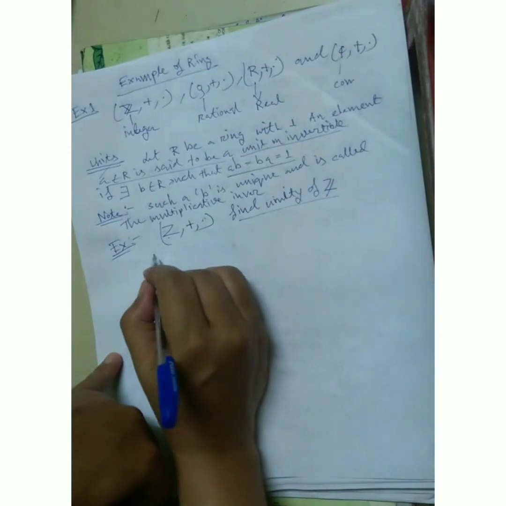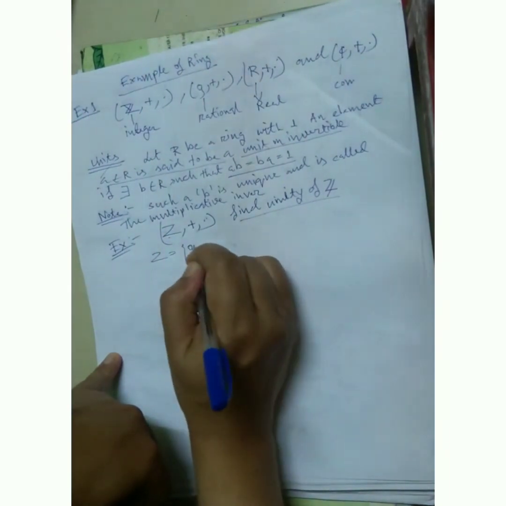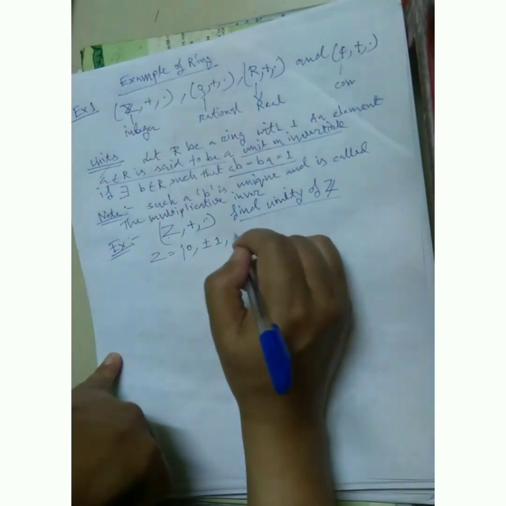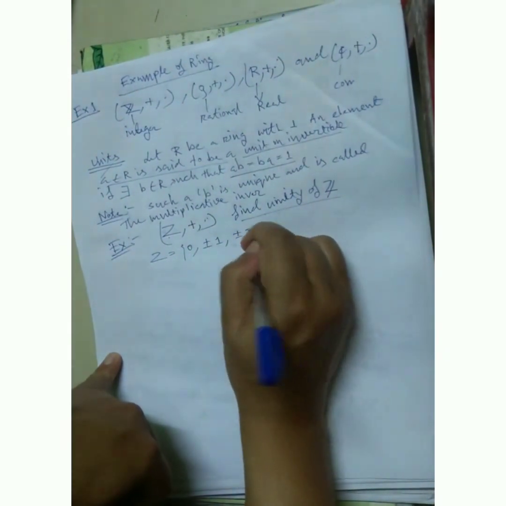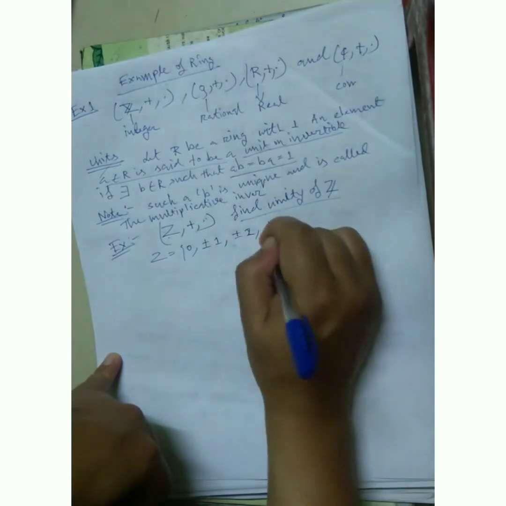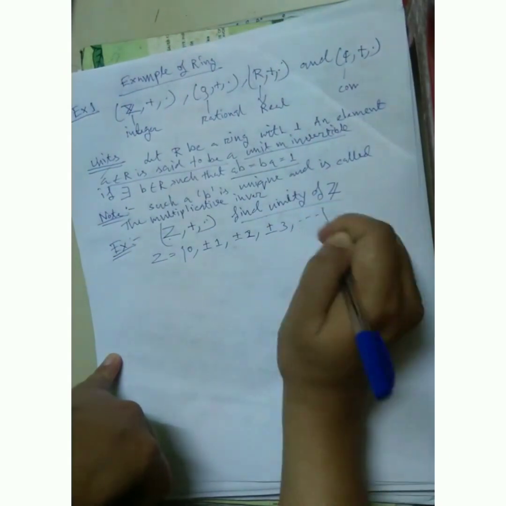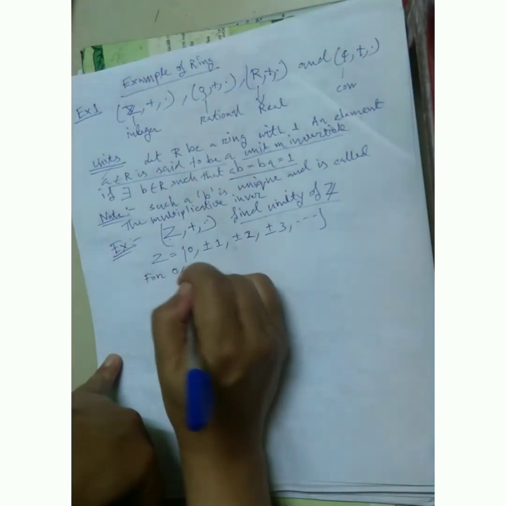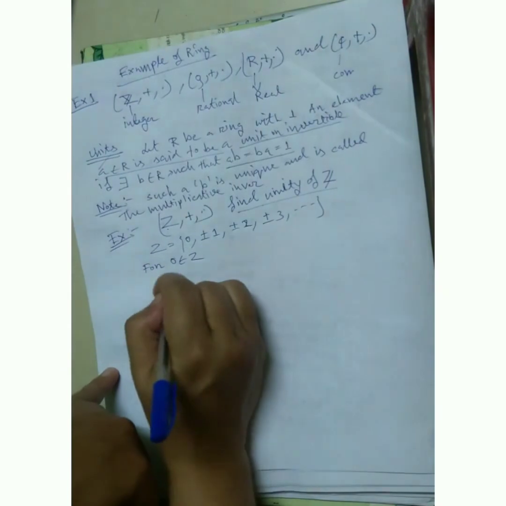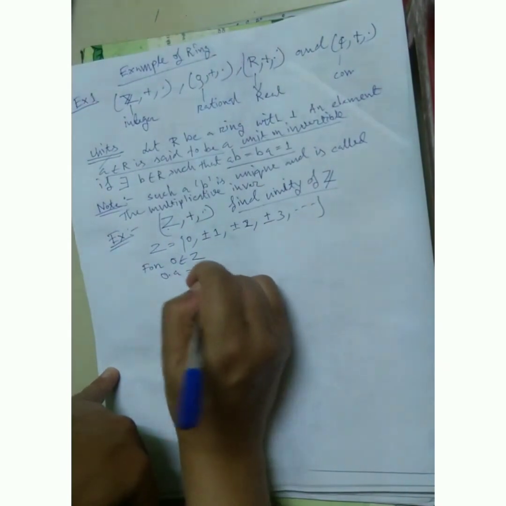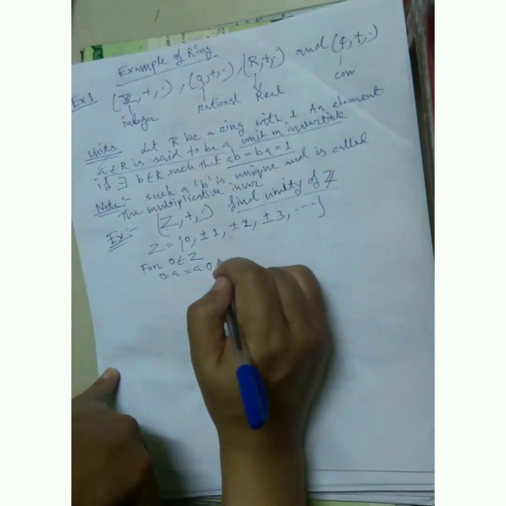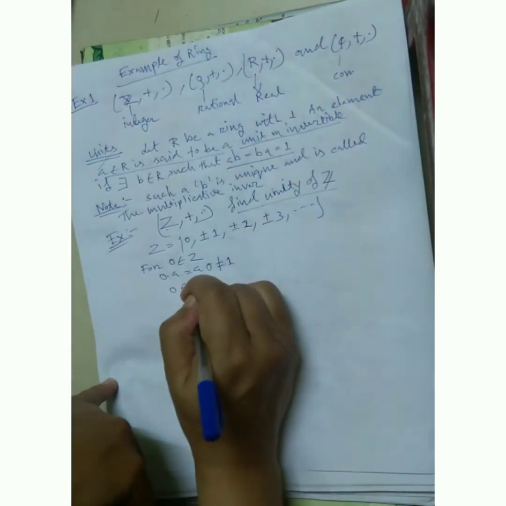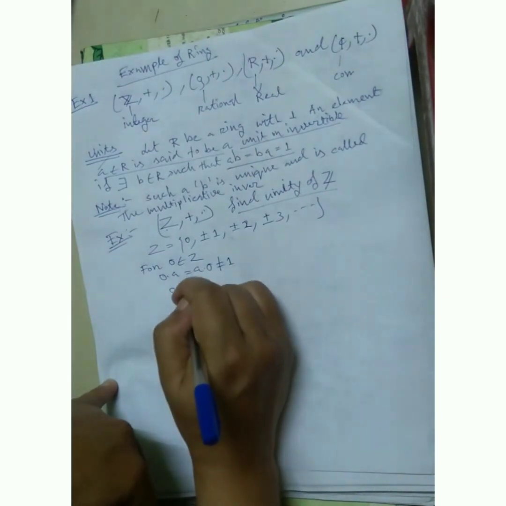How can we do it? Z equals 0, plus minus 1, plus minus 2, plus minus 3, and so on. For 0 belonging to Z, you cannot get 0 dot a equal to 1, so 0 does not belong to U(Z).